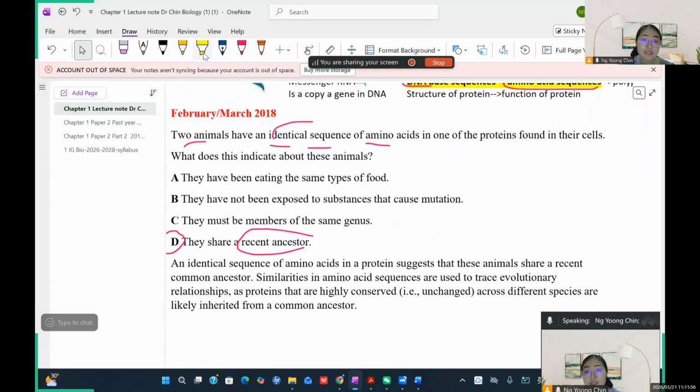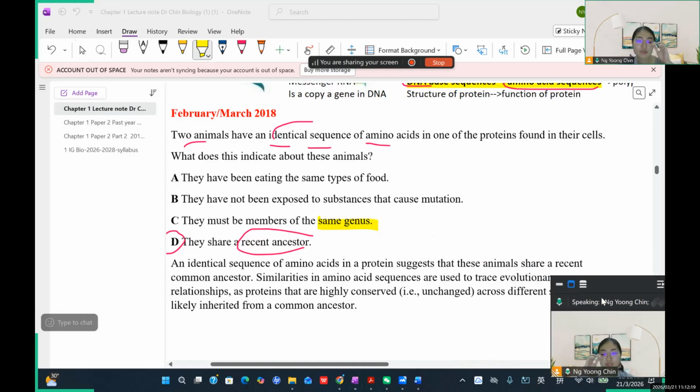Okay. Take note of this one, because a lot of students get confused. Unless they tell you it's the same species, then this one can be the answer. Because it's the same genus, right? Same genus cannot be the answer. Same genus refers to the species itself, right? They still have a difference in their base sequence compared to other kinds of species. Okay? Yeah, so I think we learned a lot for today already.